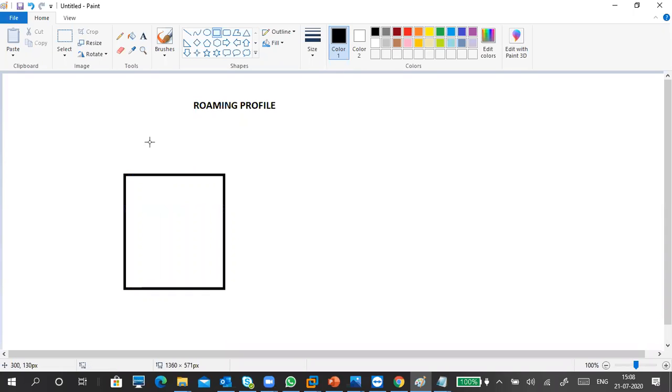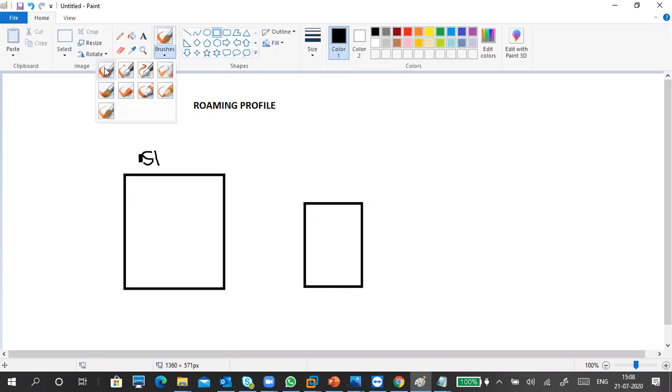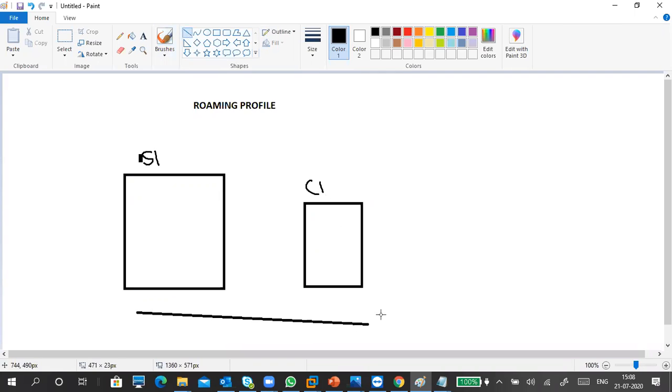Okay, so this is my server. Sorry. This is my server S1. And this is my client, C1. Here we don't have any central data storage. We don't have a NAS, we don't have a SAN. Central data storage is not there.